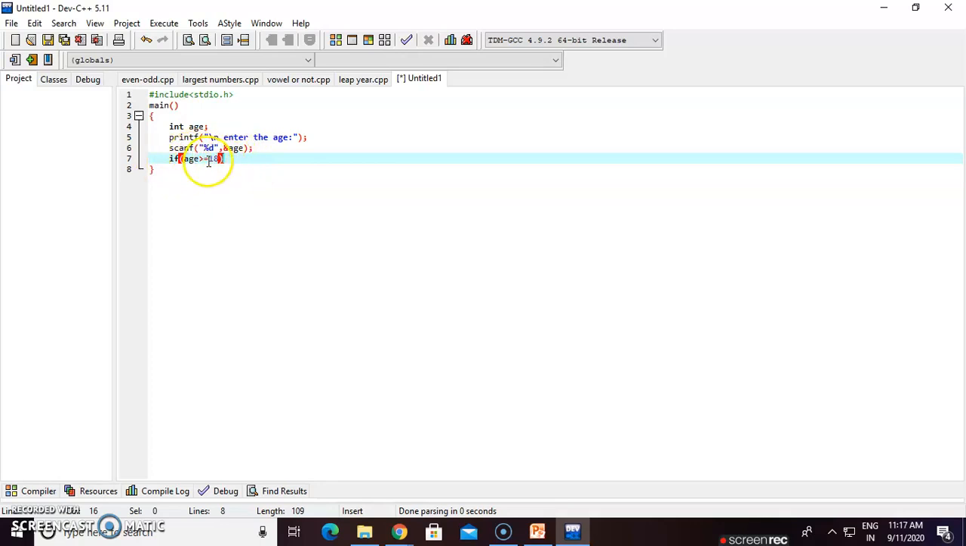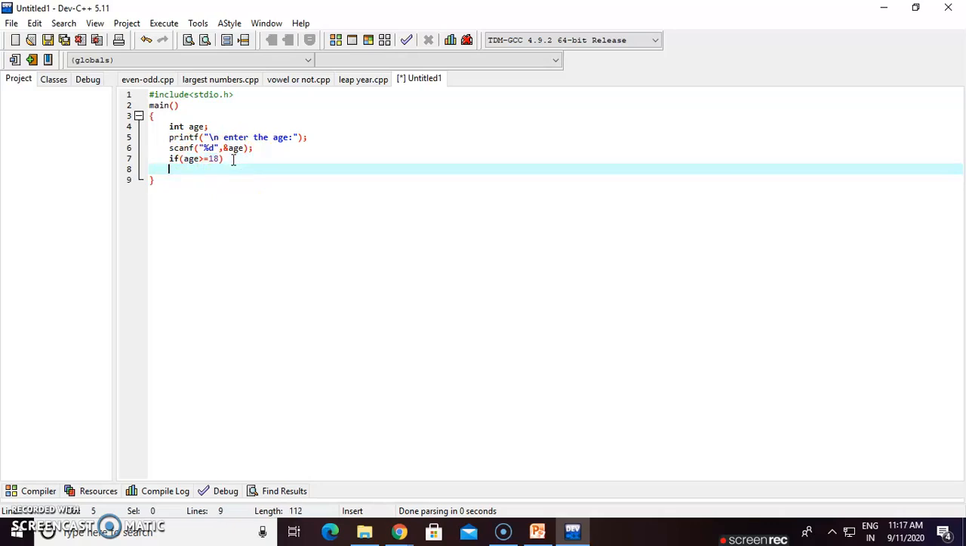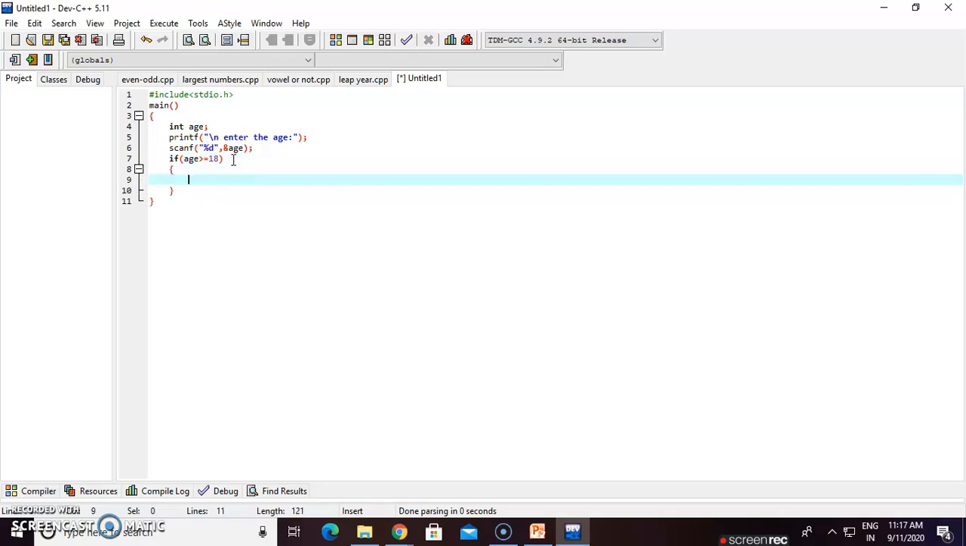What is the condition here? If age is greater than or equal to 18, then make an if block. If this condition is true, then go to the block and execute that statement: printf, eligible for vote.